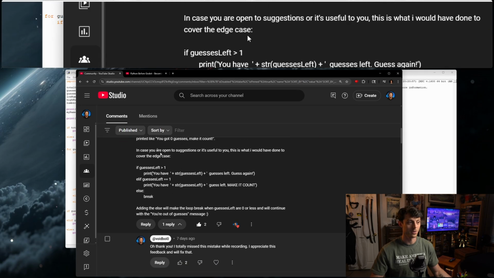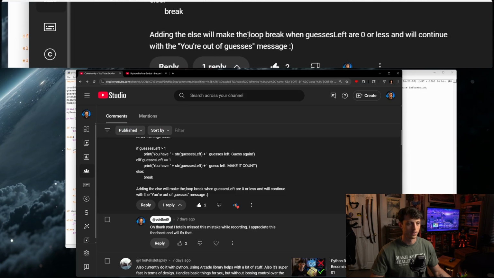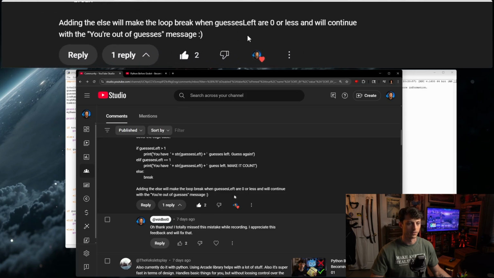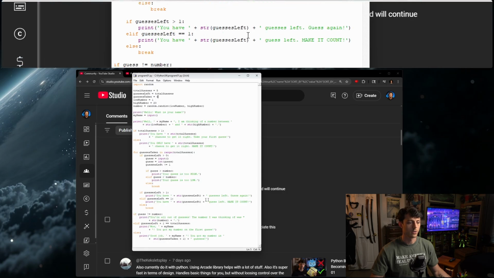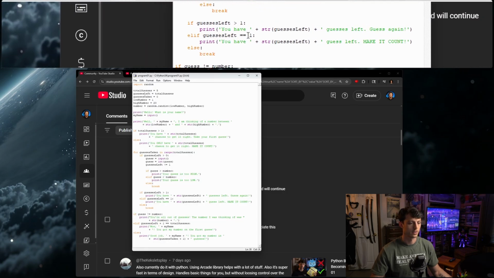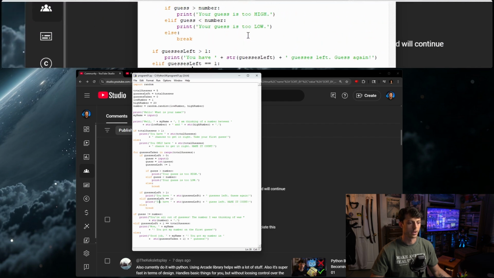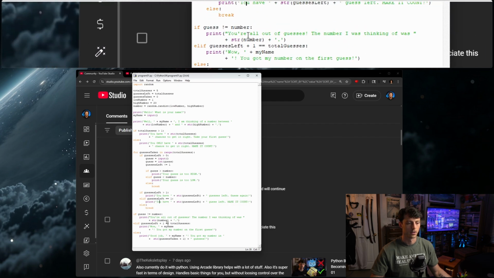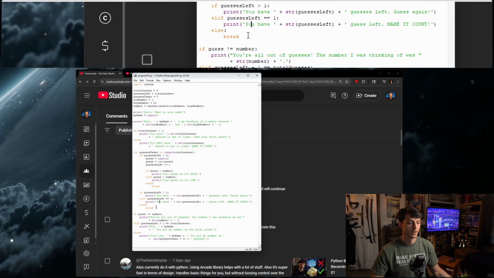So that's what we did. We put it back in. Adding the else will make the loop break when guesses left are 0 or less, and we'll continue with your guesses left message. So you can see here we have restored the elif condition so that we can have this extra line of code. Else the program breaks and it goes down to these other lines of code here, and that's exactly what we needed.